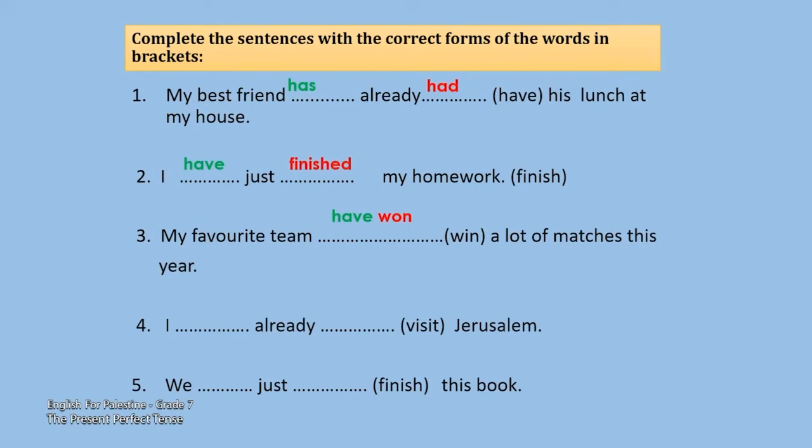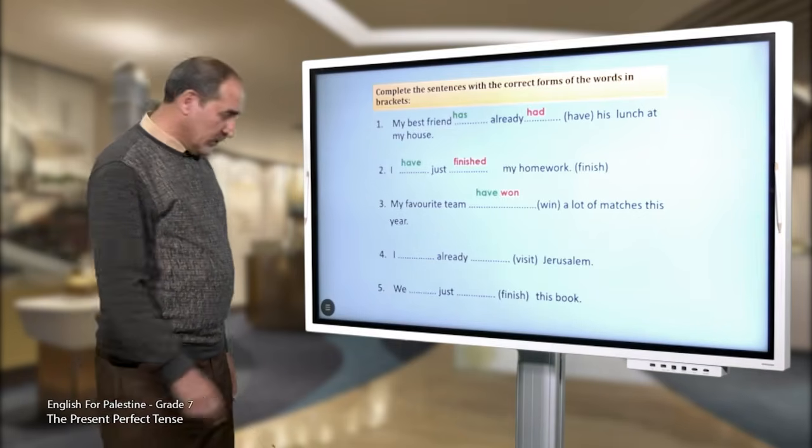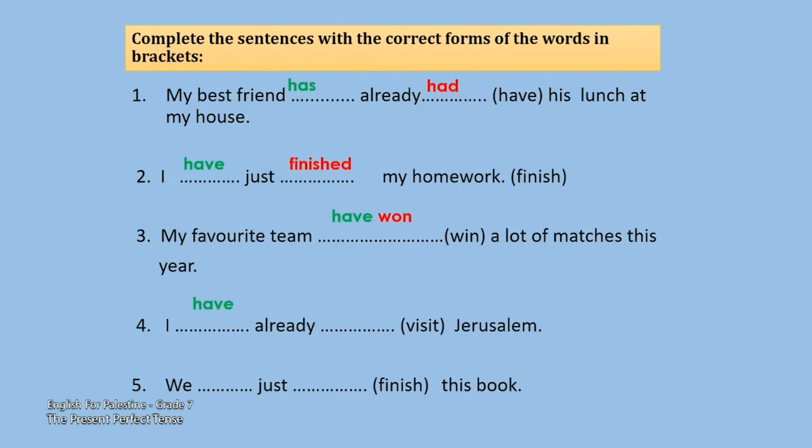4. I already visit Jerusalem. I have or I has? Good. I have. And what is the past participle for visit? Excellent. Visited. So I have already visited Jerusalem twice or whatever. The last sentence, we, what do you think? We have or we has? Good. We have. And what is the past participle for finish? Finished. So we have just finished this book.